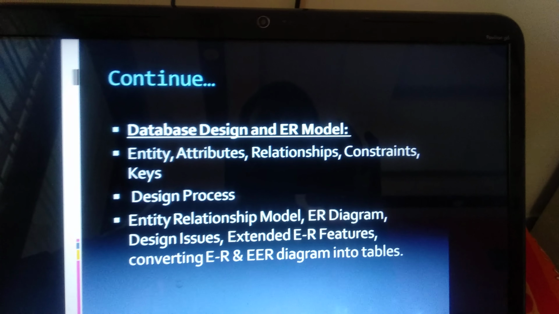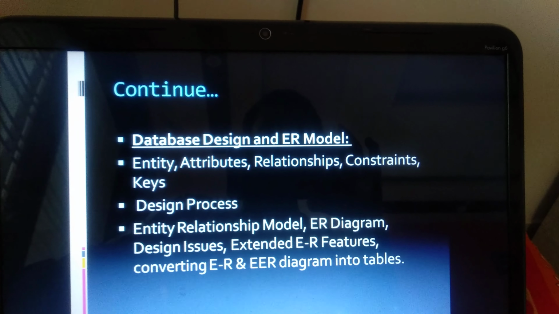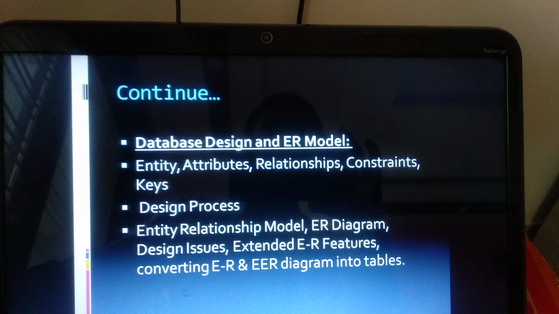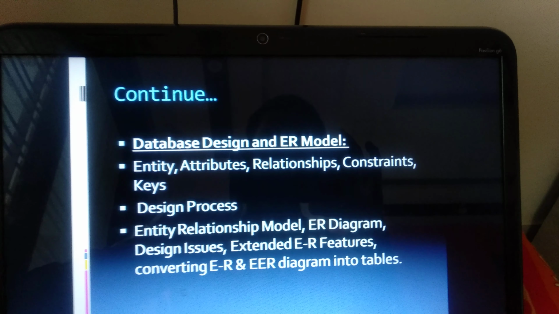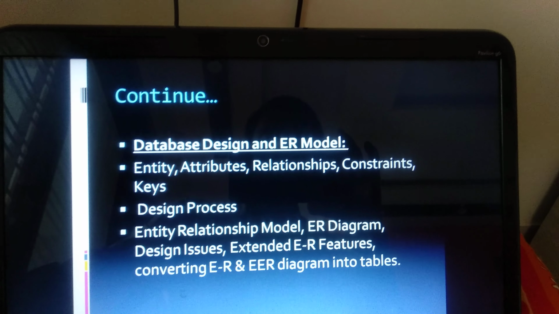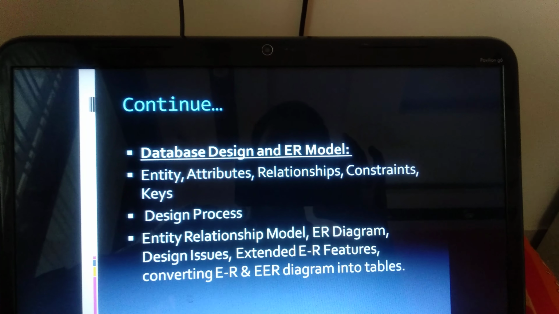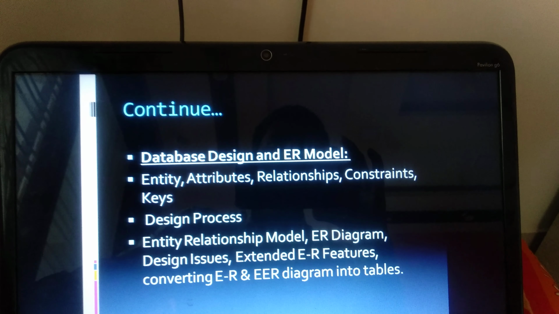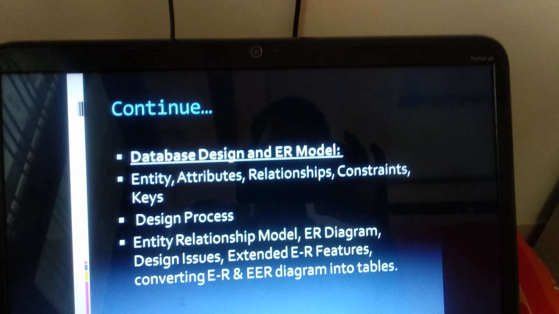Under this, we study the entity, attributes, relationships, constraints and keys. Next, design process. Next, entity relationship model, ER diagram, design issues, extended ER features, converting ER and EER diagrams into tables.